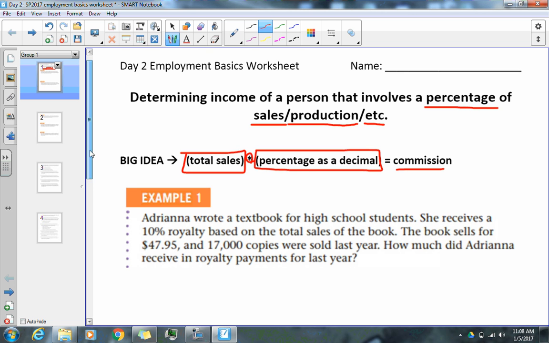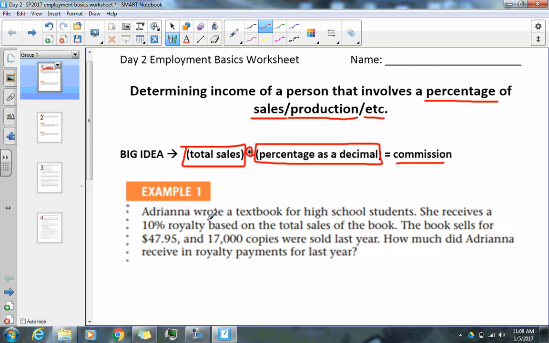So here, let's go ahead and just dive into example number one. Adriana wrote a textbook for high school students. She receives a 10% royalty based off the total sales of the book. The book sells for $47.95 and 17,000 copies were sold last year. How much did Adriana receive in royalty payments? Now notice, going back to the big idea, it is the total sales times the percentage. Well, the percentage is easy, it's 10%. So it's going to be something times 0.1 because that's 10% as a decimal.